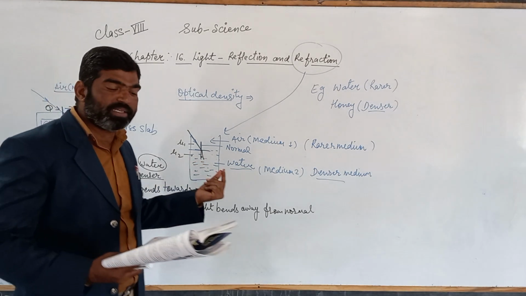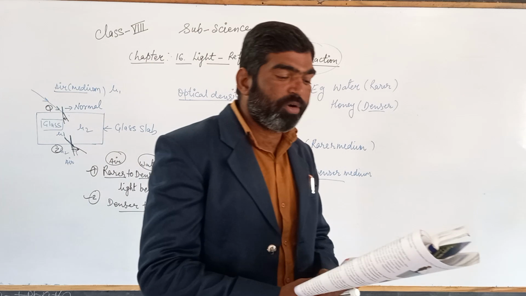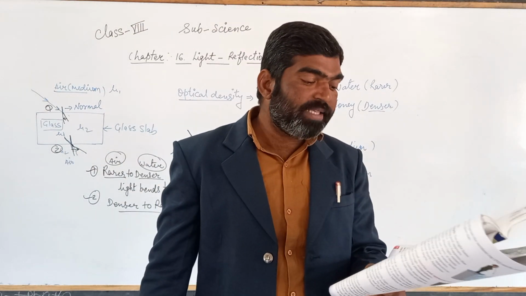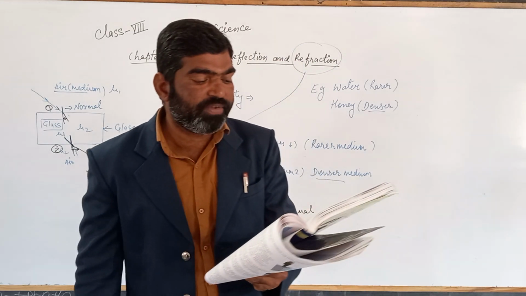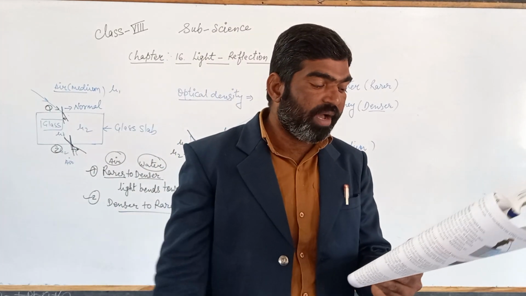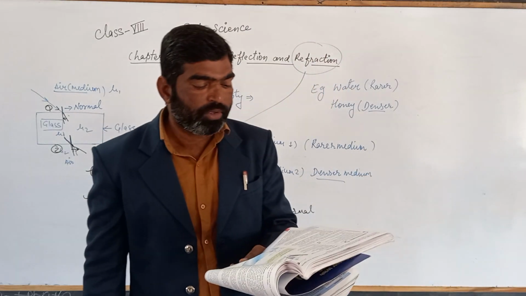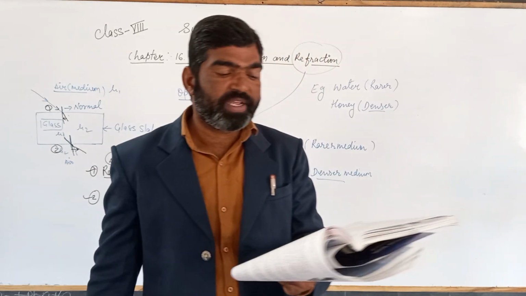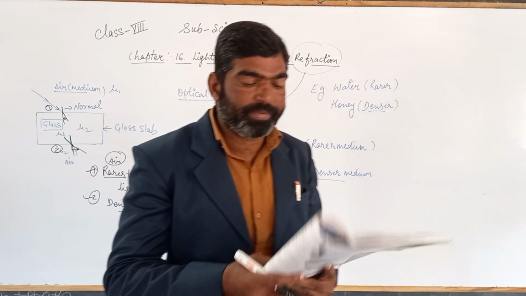That's why we see that this pencil looks bent in water. So hence the ray of light reaching from the pencil to our eyes appears to be coming from the bent position of the pencil. So let us discuss more about this refraction between air and a glass slab.